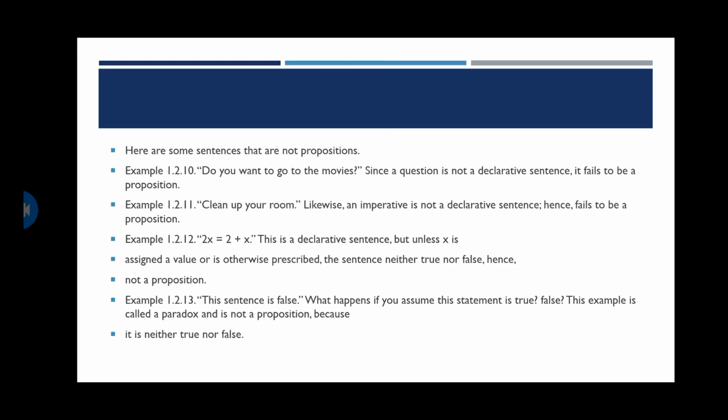It's not describing something, right? What happens if you assume the statement is true? It will be false. It's an ambiguity. This is called a paradox statement, which you can't specify clearly. So it's neither true nor false. It's not a proposition.